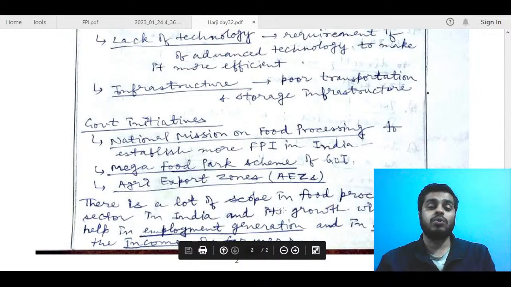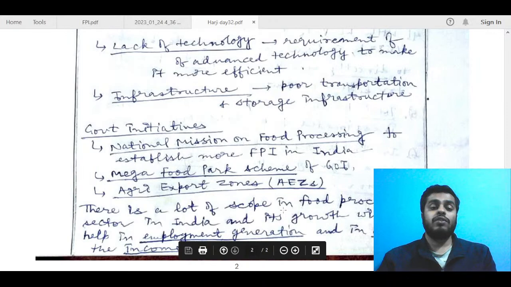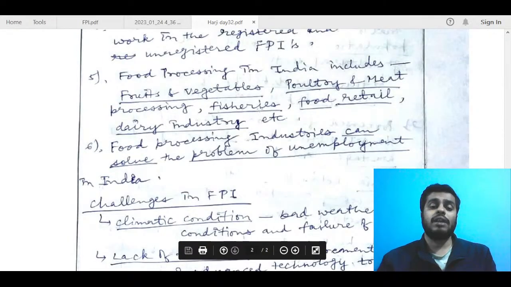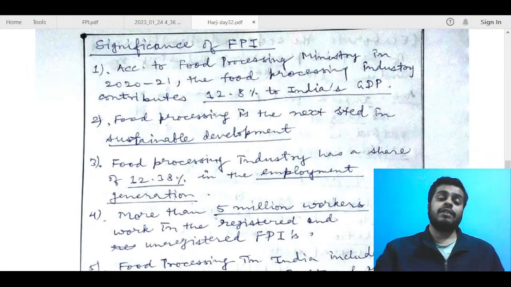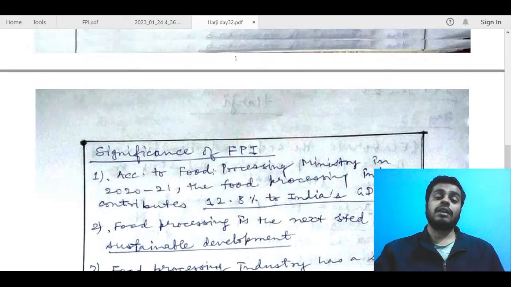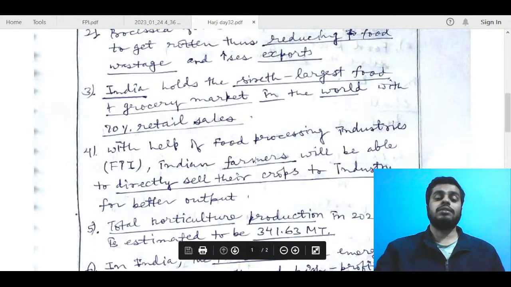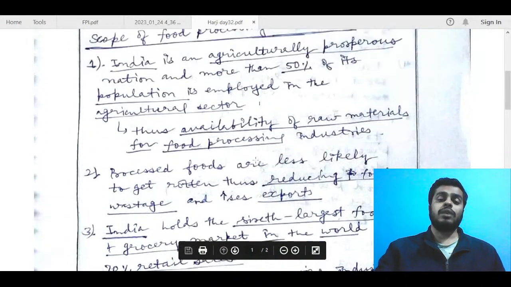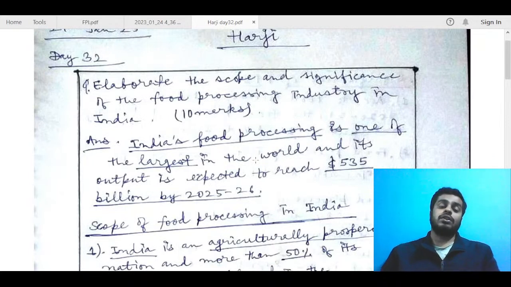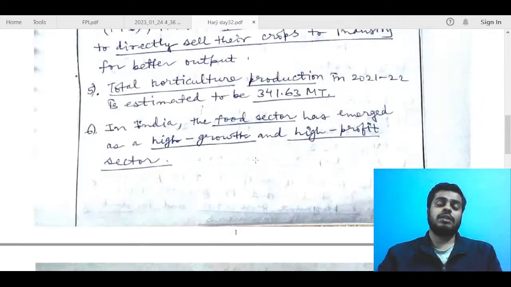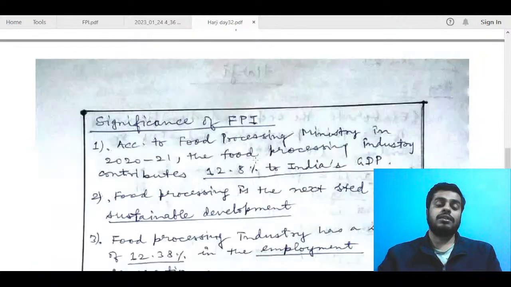Introduction, conclusion is good. And overall, other than these two parts that were not really required, I think most of the answer is fine. While talking about significance, you could have mentioned social significance also and given some more analytical points in this part. Other than that, the introduction and this part of your answer, that is the scope, is decent enough. I think you will get good marks for that. So overall, 4 marks out of 10 you will get, Harji, for this answer. If you could have written the second part of the answer a bit better, I think you must have got 4.5 or 5 in this answer.